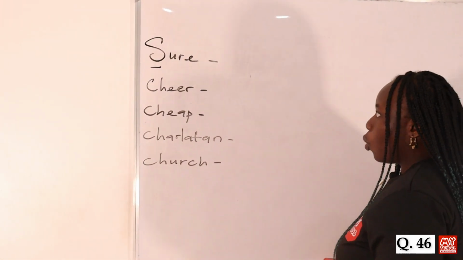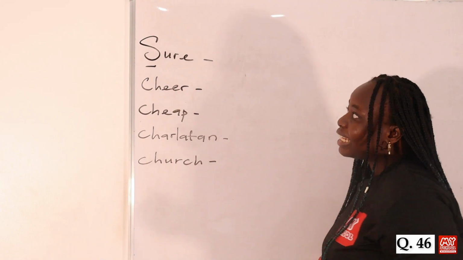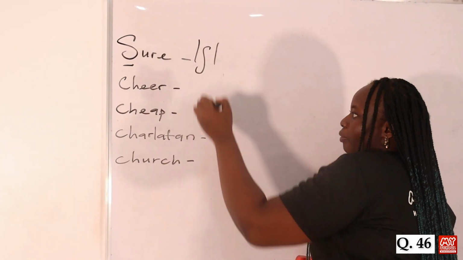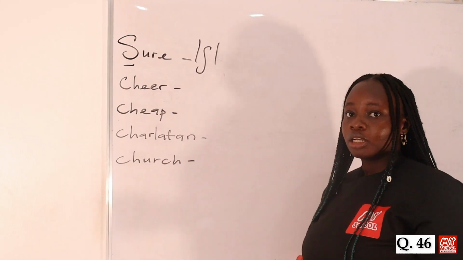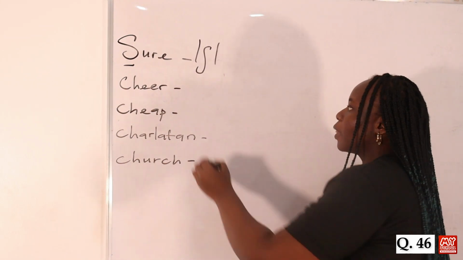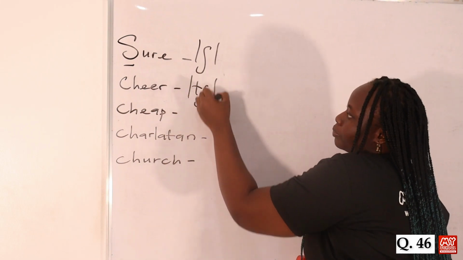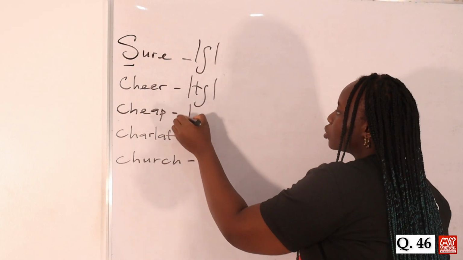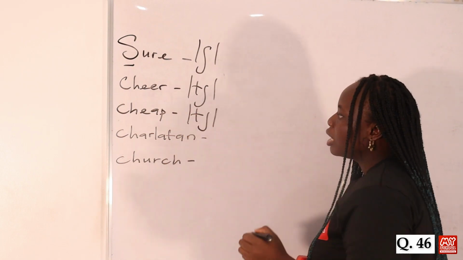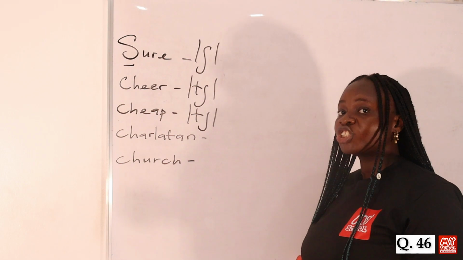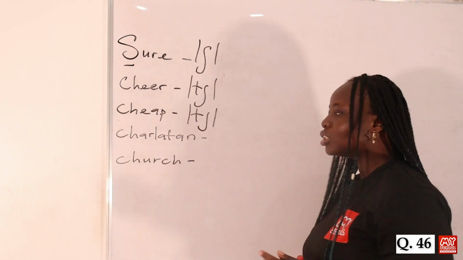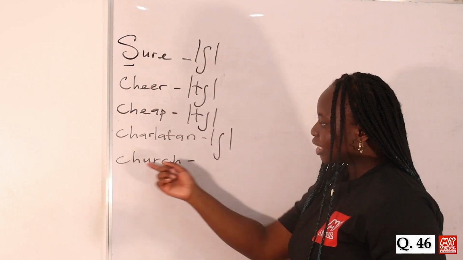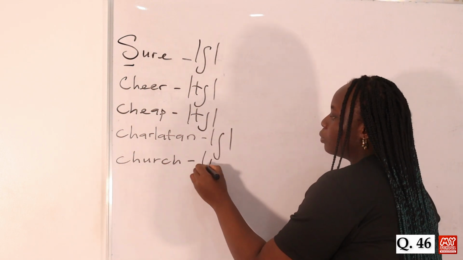So for the word sure, the underlined letter is pronounced as sh. So we have the sh sound here. Then for the word chair, it's ch, chair. So we have the ch sound. Then for cheap, it's also ch, cheap. So we also have the ch sound here. Then for charlatan, it's pronounced charlatan. So we have the sh sound here. Then church, both at the beginning and the end, we have the ch sound.